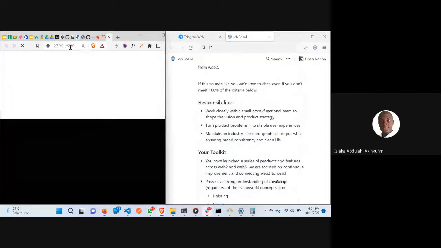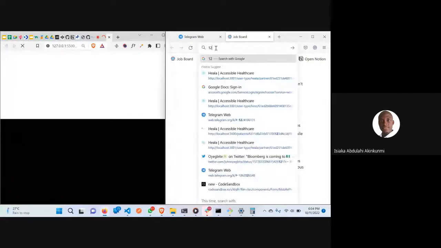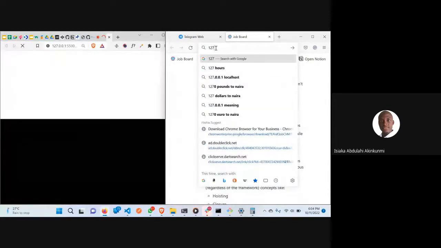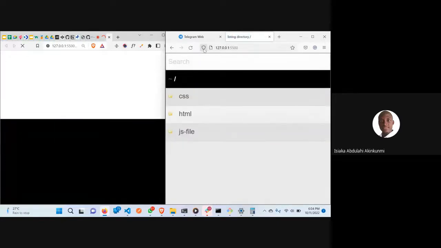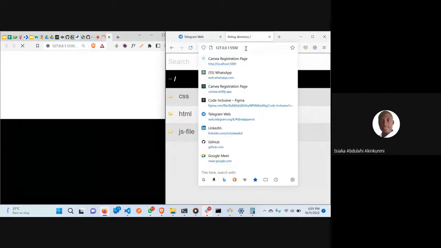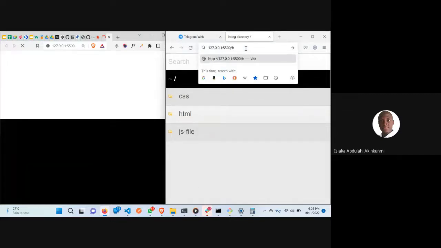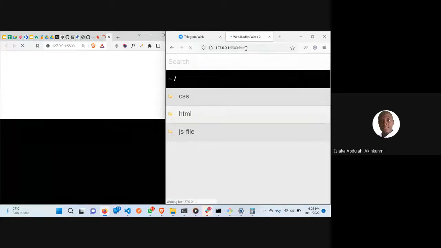I need to copy this. I'm going to copy this URL, 127.0.0.1, is it port 5000? Okay, that means we are moving to /html. We are moving to /html. What do we have?